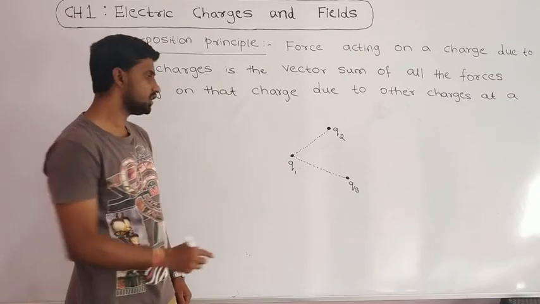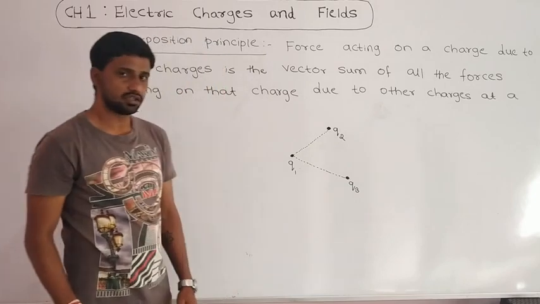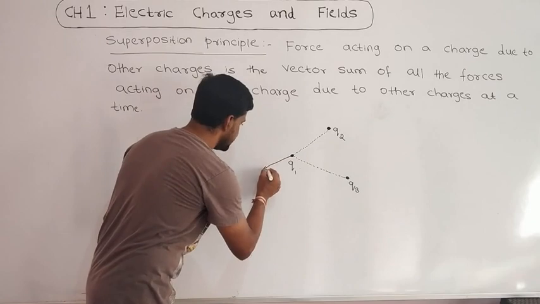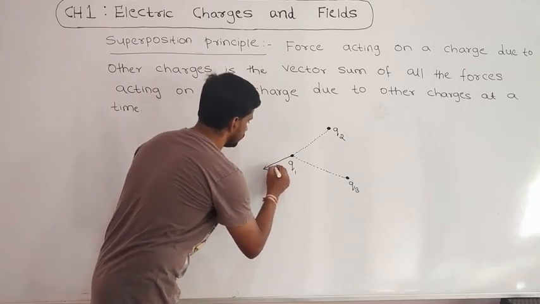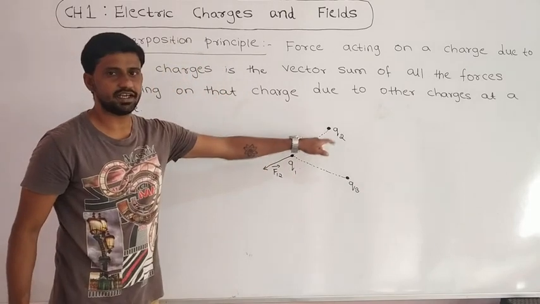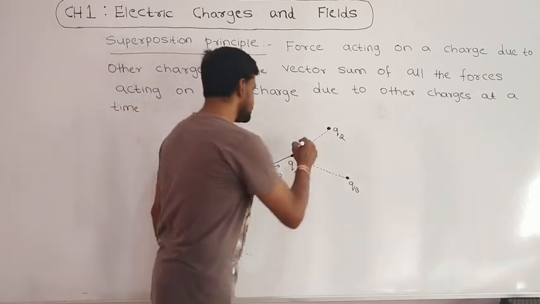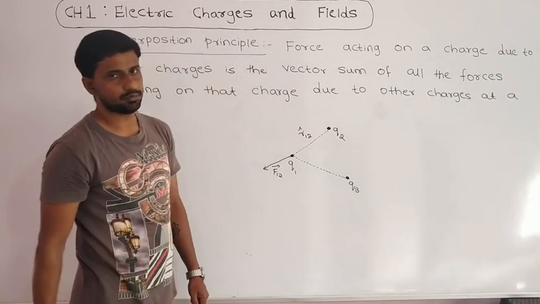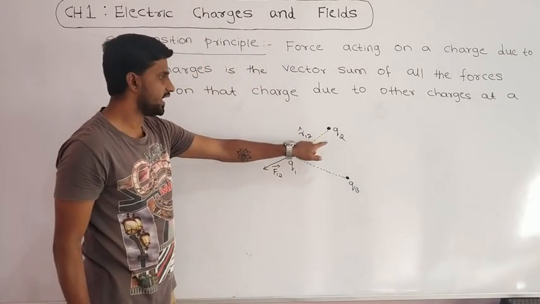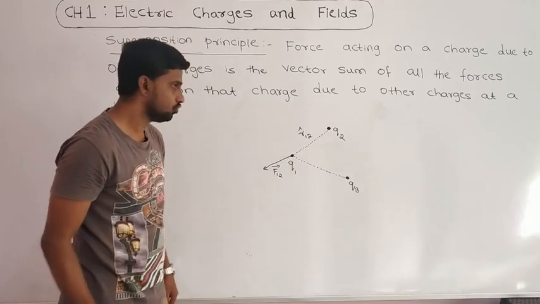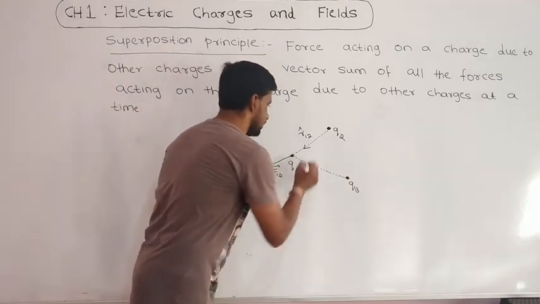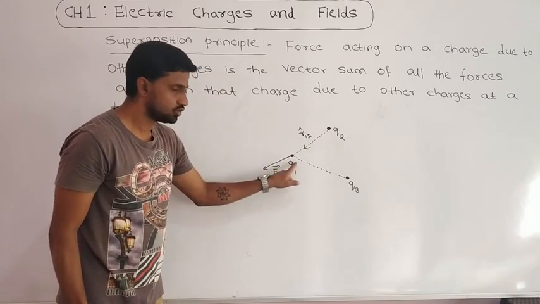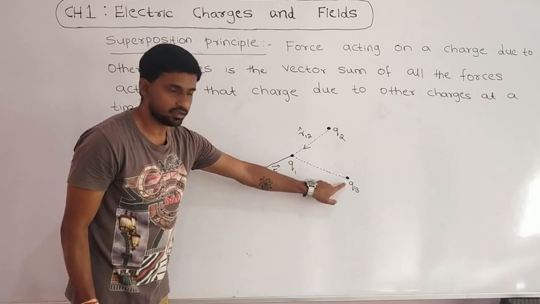But now I have to calculate the force on Q1 due to Q2. Then I have to represent the direction of force, a repulsive force, like this. That is the F12 vector, force acting on first charge due to the second charge. The displacement direction should be taken as R12 cap, from Q2 to Q1. Then the arrow should be like this. Similarly, there is a force acting on Q1 due to Q3.